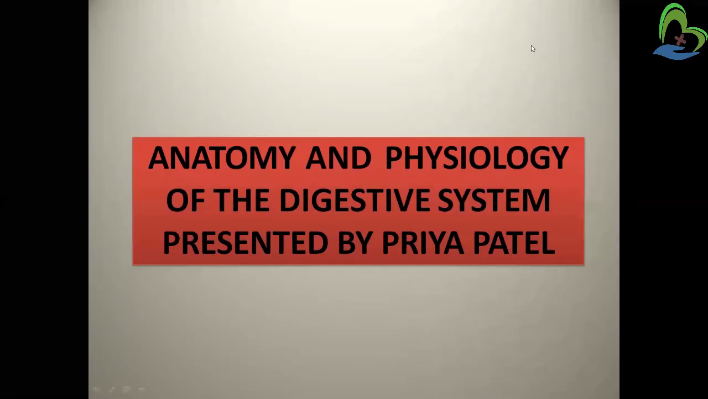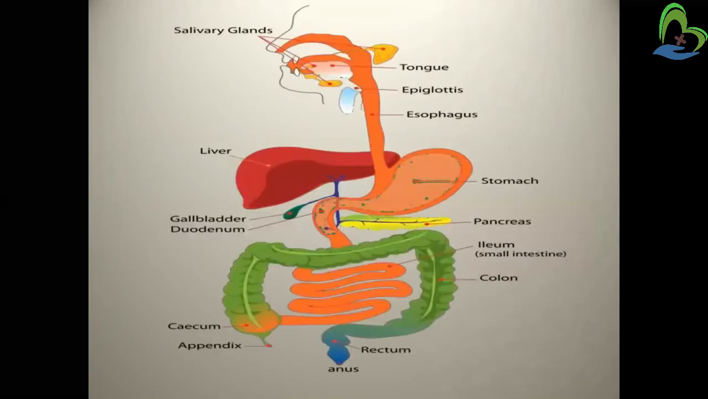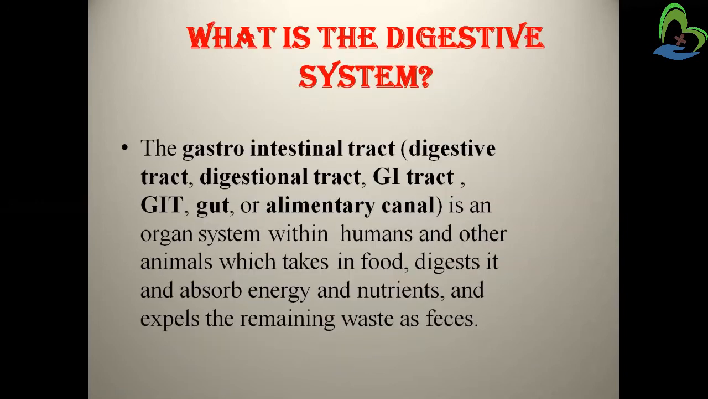Hello students, today we are going to learn about the digestive system. So first of all, this is the structure of the digestive system. We're starting from the mouth and ending with the anus. And in this session we will see all the organs and their anatomy and physiology. So now, what is the digestive system?